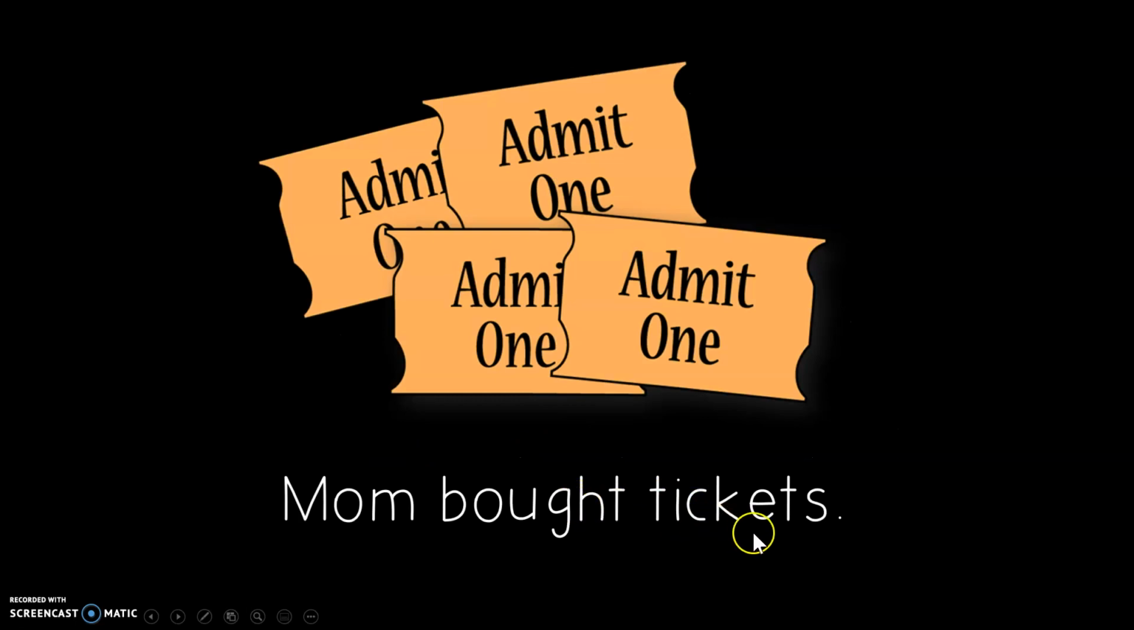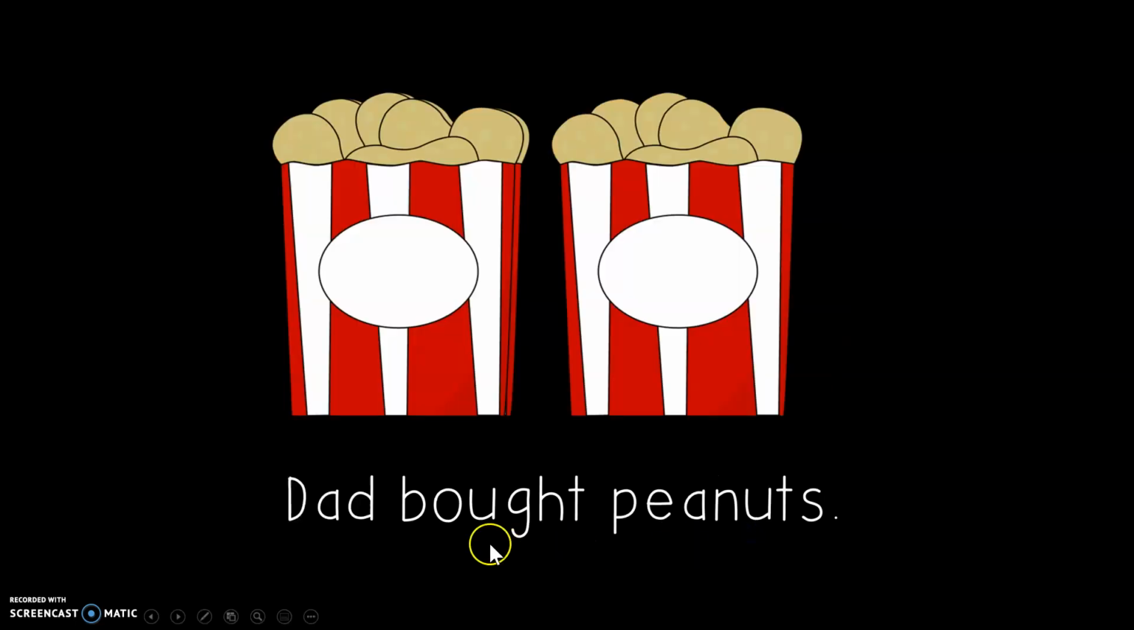Mom bought tickets. Mom is the subject of that sentence. Who bought the tickets? Mom bought the tickets. Mom is who the sentence is about.